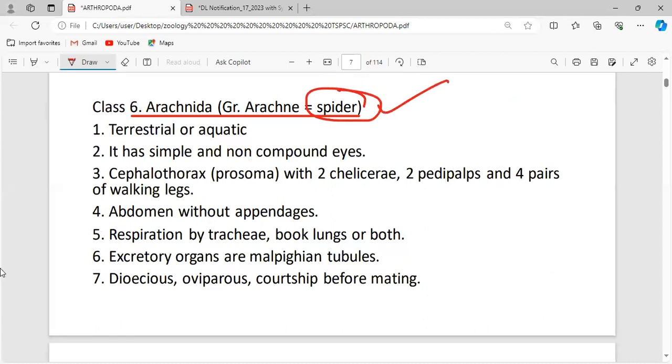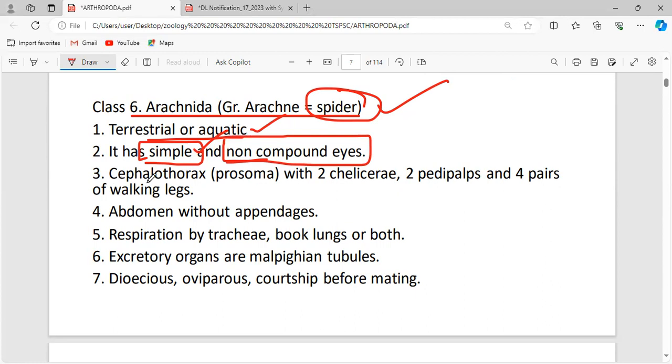Okay, now the class 6, Arachnida. Arachnida generally means the spiders, all the different varieties and species of spiders, which are placed under this particular class Arachnida. They prefer to live in terrestrial or aquatic habitats. They have simple eyes and non-compound eyes.